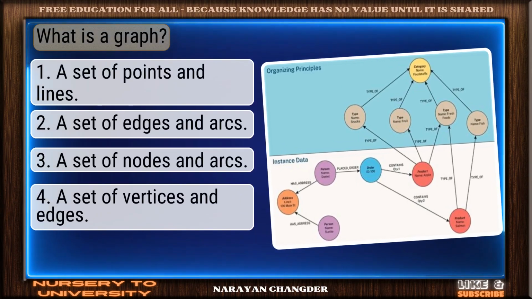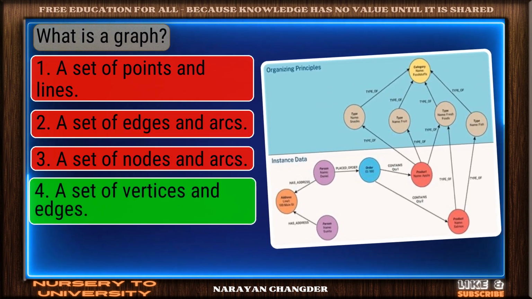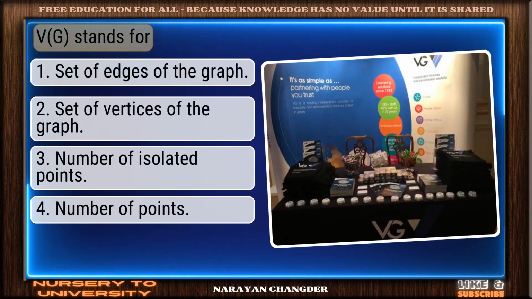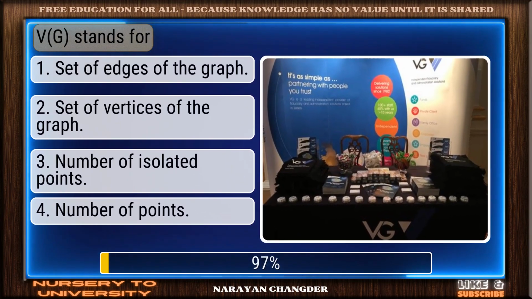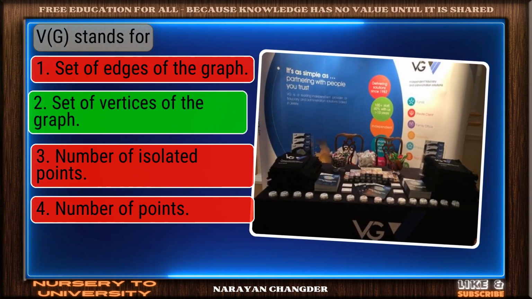Question number 79. What is a graph? Bravo. A set of vertices and edges is the answer. Question number 80, V stands for. Smart move. Set of vertices of the graph is an accurate answer.